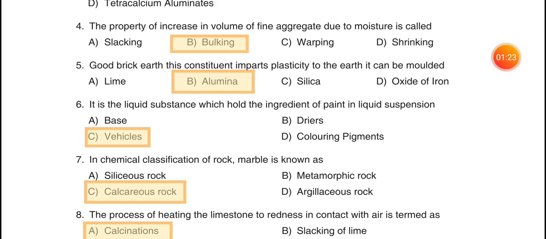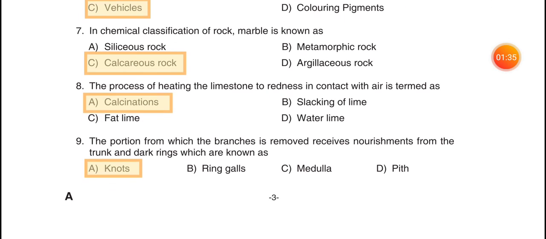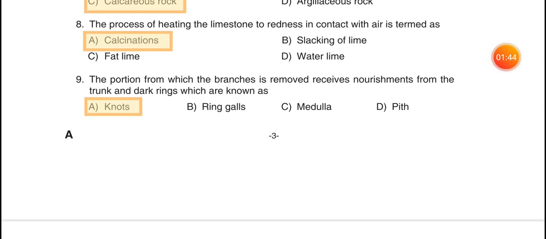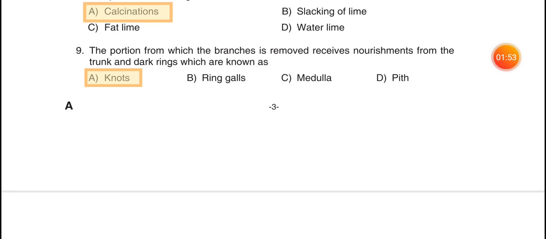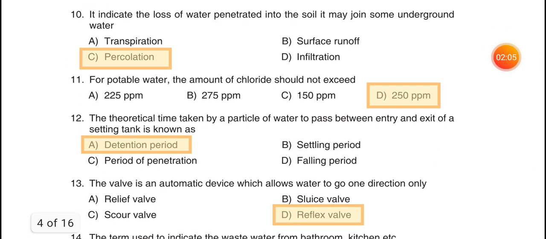earth, it can be molded, B, alumina. 6 it is the liquid substance which holds the ingredient of paint in liquid suspension, C, vehicles. 7 in chemical classification of rock, marble is known as, C, calcareous rock. 8 the process of heating the limestone to readiness in contact with air is termed as, A, calcination. 9 the portion from which the branches are removed receives nourishment from the trunk and dark rings which are known as, A, nodes.